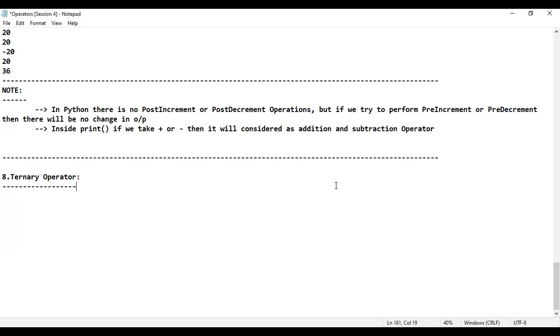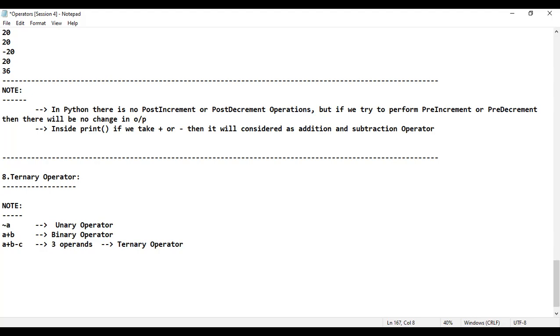When it comes to the ternary operator, first of all, please understand, if I use only one operator and one operand, then it is called as what? Unary operator. Similarly, if I use two operands, a plus b, then it is called as what? Binary operator. Similarly, if I am using three operands, then it is called as what? Ternary operator. That means a plus b minus c is a ternary operator. Is that clear? That means I'm using three operands.